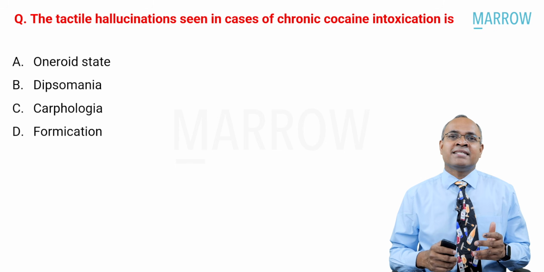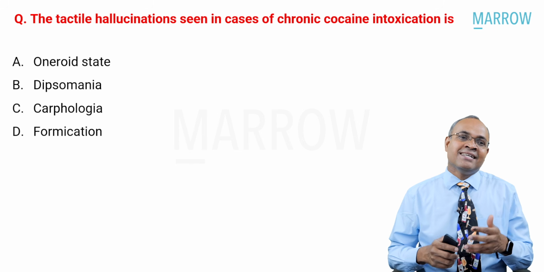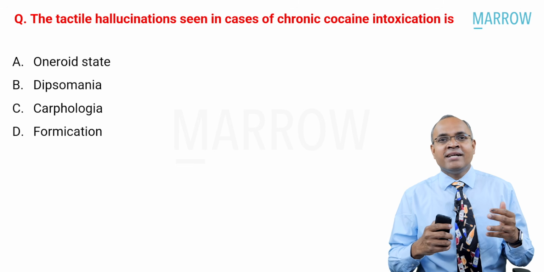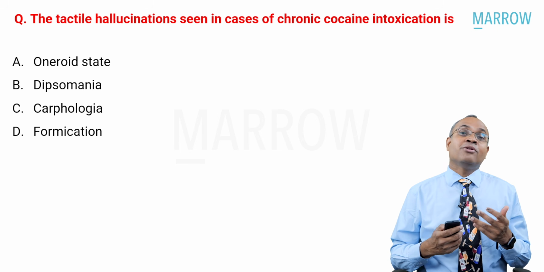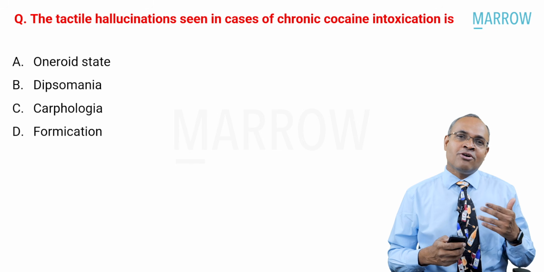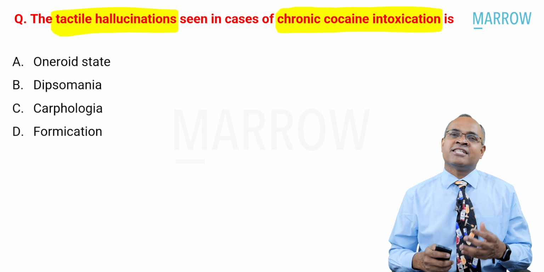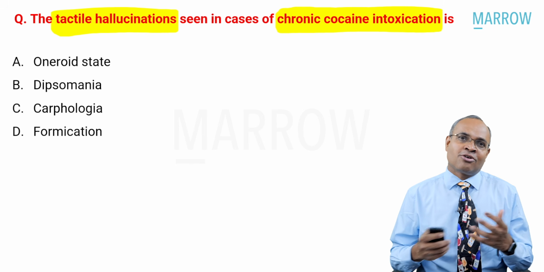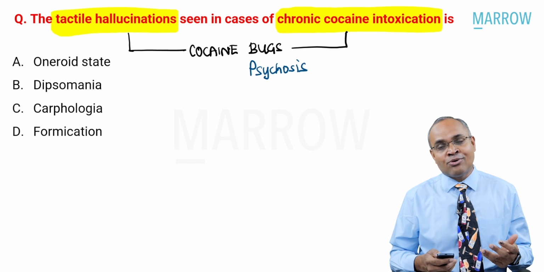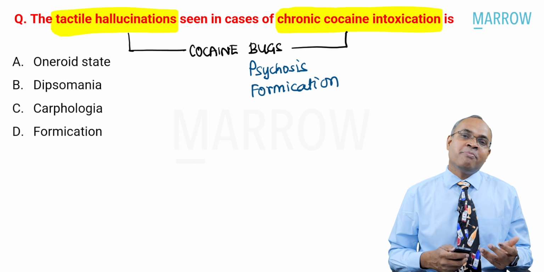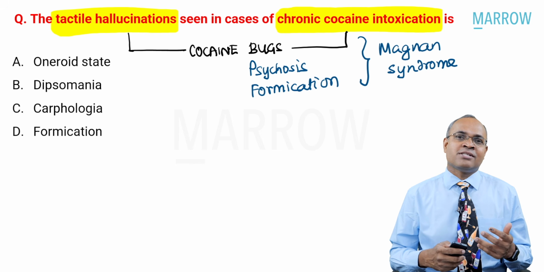The first question here is: the tactile hallucinations seen in a patient with chronic cocaine intoxication is what? Is it oneroid state? Is it dipsomania? Is it carfologia? Or is it formication? What do you think is the answer? Any student who has gone through the videos or has read QBanks will easily answer this question, because when you're talking about tactile hallucinations and cocaine intoxication or chronic cocaine use, you know we're talking about cocaine bugs, which is also called cocaine psychosis, right? What is the other name for it? Formication or Magnan syndrome.